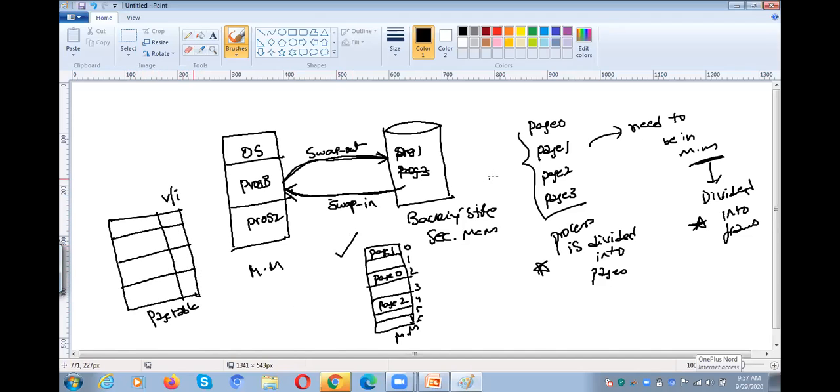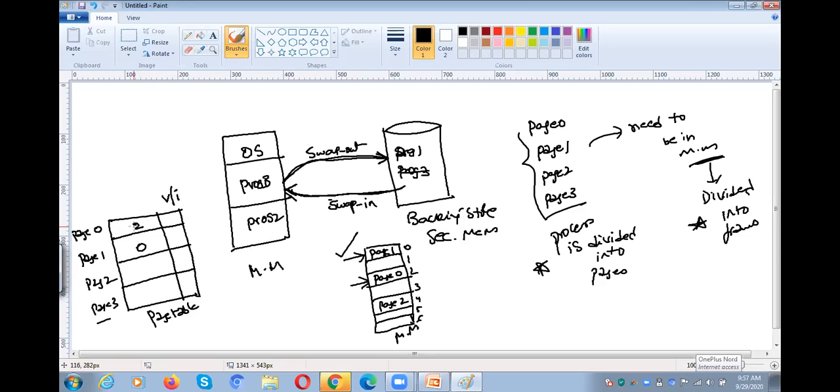As we have 4 pages, we have 4 entries in the page table: page 0, page 1, page 2, page 3. Page 0 is available in which frame? Second frame, so frame number 2. Where is page 1 available? Page 1 is available in frame 0.